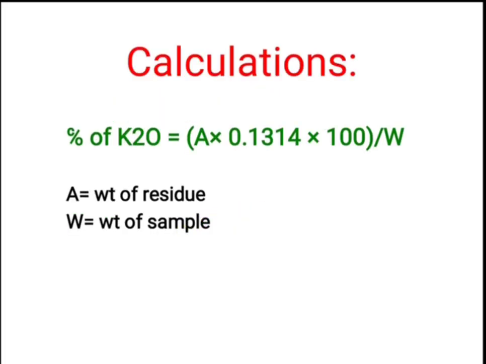Here is the formula for the calculation of percentage of K2O.